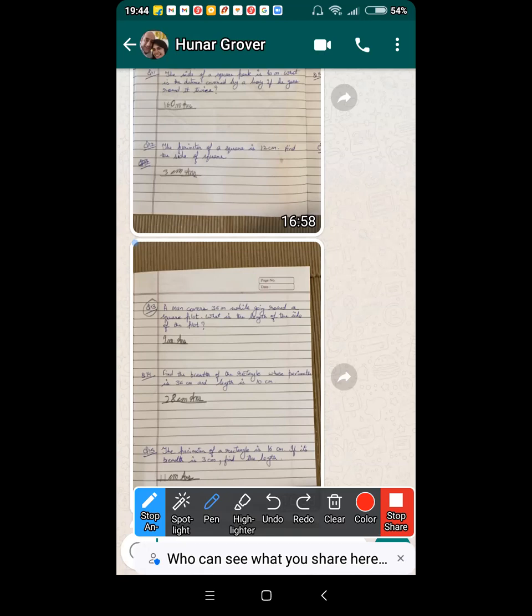Question 15, beta. Question 15. The perimeter of a rectangle is 16 centimeter. If its breadth is 3 centimeter, find the length. Okay.